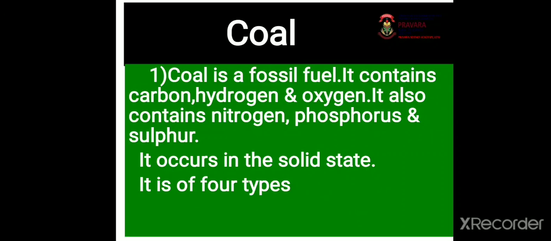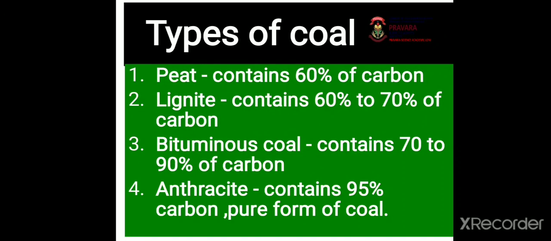Coal is a fossil fuel. It contains carbon, hydrogen and oxygen. It also contains nitrogen, phosphorus and sulfur. Coal occurs in the solid state and coal is of 4 types. Now, types of coal.